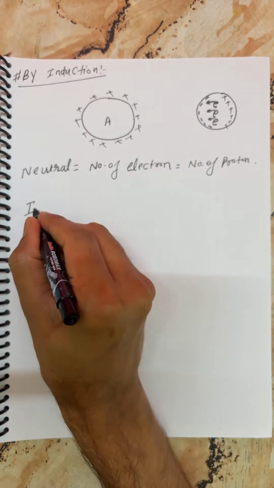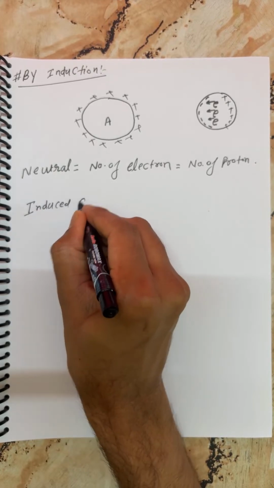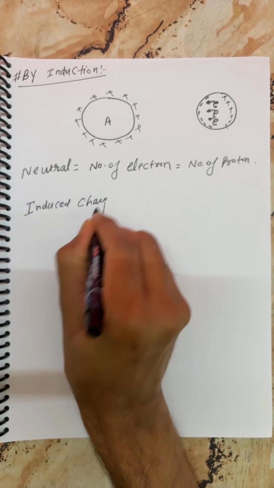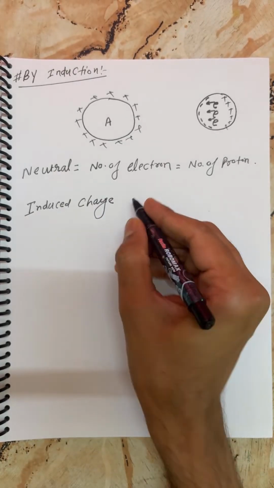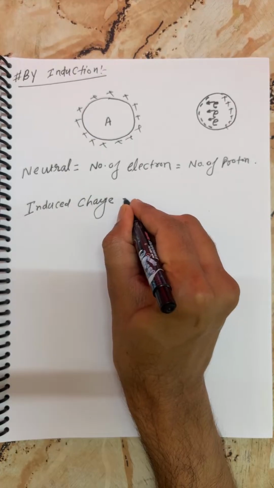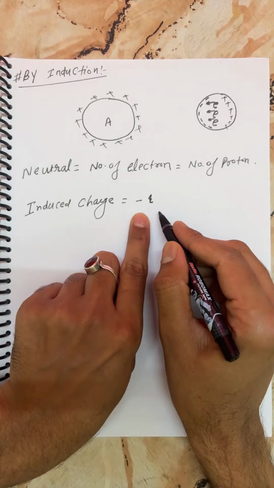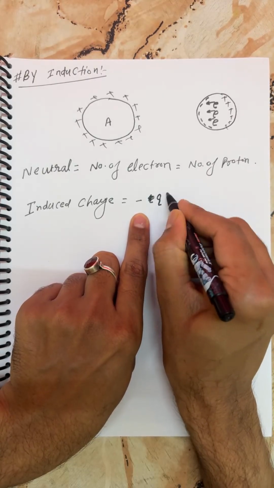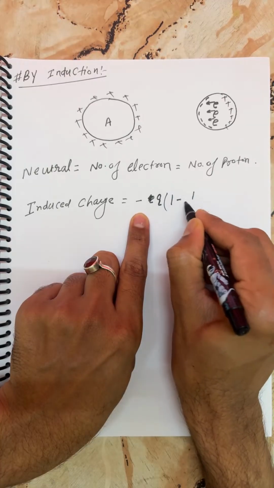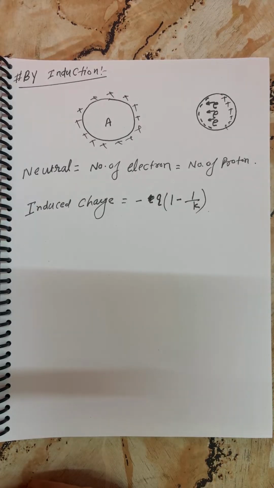The induced charge is equal to minus q, where q is the initial charge, times (1 minus 1 by k).